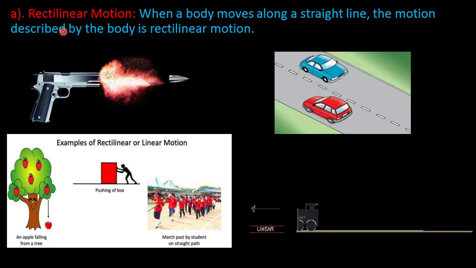Here you can see firing of a bullet from a gun in a straight line, a car moving on a straight road, an apple falling vertically from a tree, pushing a box in a straight line and march past by students on a straight path. In all these cases, the object or body moves in a straight path or straight line. When a body moves along a straight line, the motion described by the body is rectilinear motion.